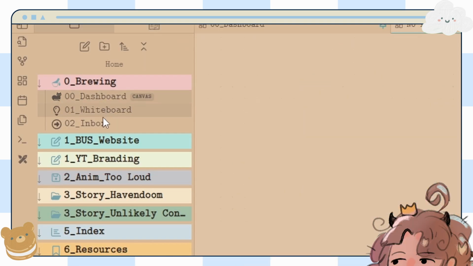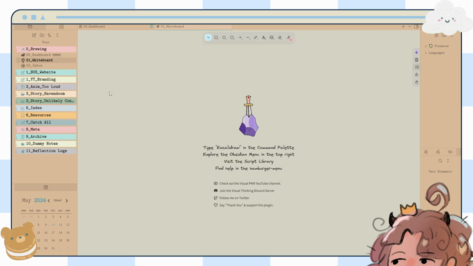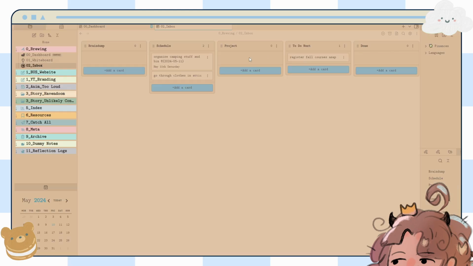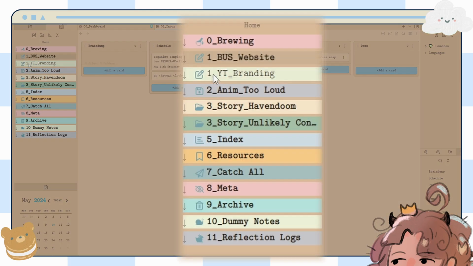So next here we've got whiteboard. I'm using Canvas. I'm going to be using it for inspiration, for projects, ideas. And then here inbox, it's the same thing I had in Notion, but I'm not too sure if this is going to work out too well. We'll see. And then here I've got numbers 1 to 3 kind of indicate my current projects.